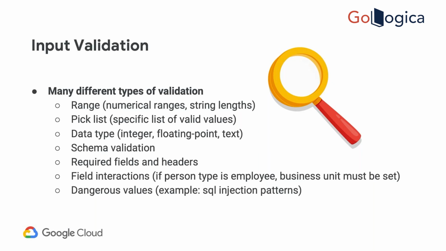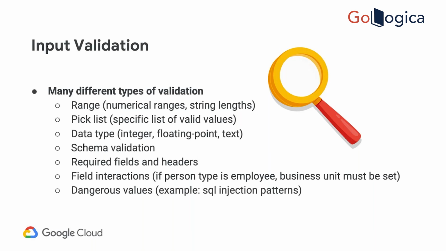One is range validation, where we have a numerical range or string length validation. We can pick from a list, like an enumeration, enum, where you have a certain list. Like days: if the day comes, it should be one of the 7 values. Or month should be one of these 12 values. Or data type validation, which is very common: integer, float, string, whatever. Schema validation, that we anyway do, based on the schema.